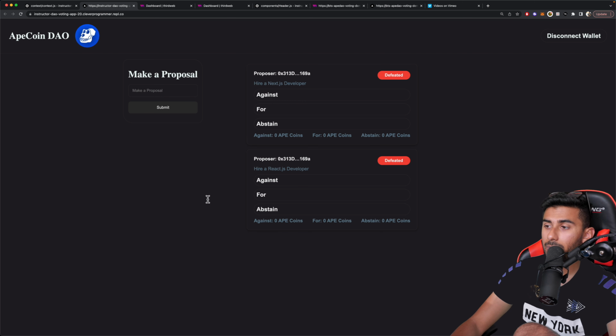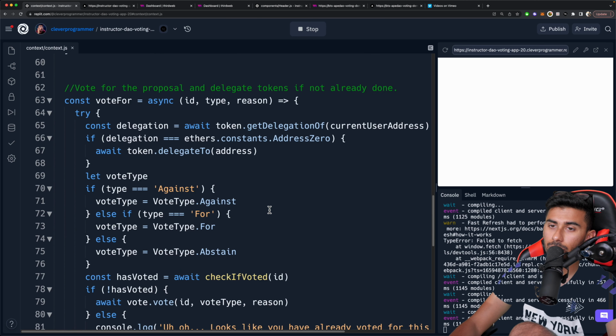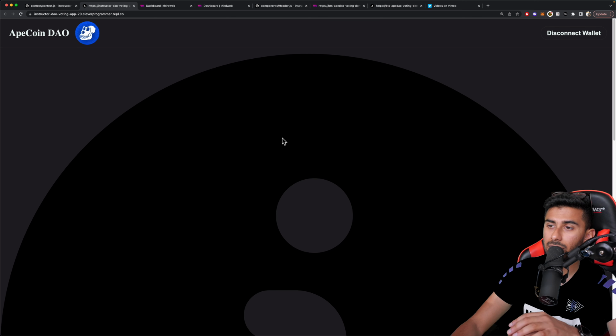All right, guys, so let's go back to our app and see if you can create a proposal and vote for it. So if you had done everything correctly in here, you should be able to do something with it. So I'm going to go ahead and say hire an Angular developer. Okay, let's go ahead and hit submit and see what happens.